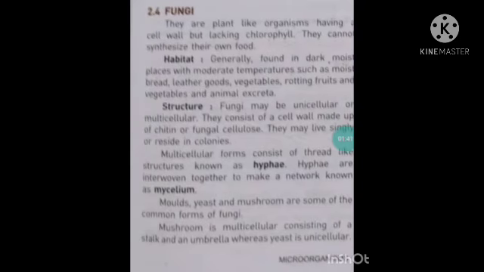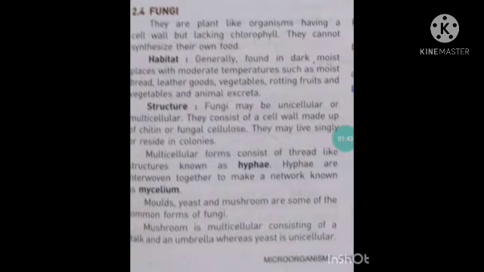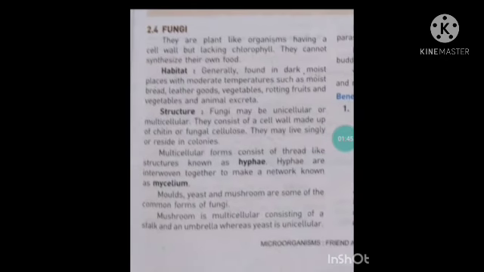Next, multicellular forms consist of thread-like structures known as hyphae, and hyphae are interwoven together to make a network known as mycelium. Examples of these are molds, yeast and mushroom, which are common forms of fungi.